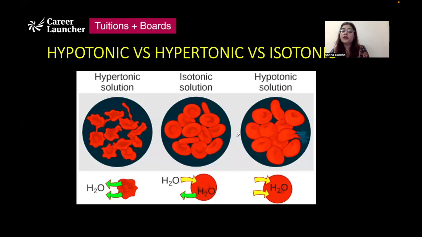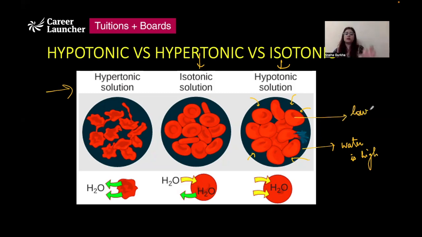Now, there are three types of situations and solutions that we can see. For example, there is a situation in which a cell is present in a solution, and outside the cell, the concentration of water is high. Water is present in high concentration outside, and inside, water is present in low concentration. There is less amount of water inside the cell as compared to outside the cell.